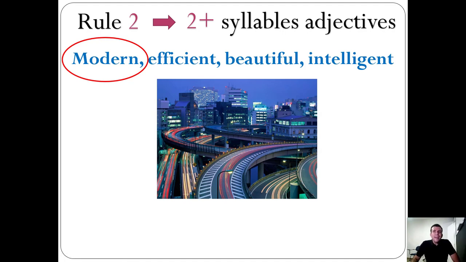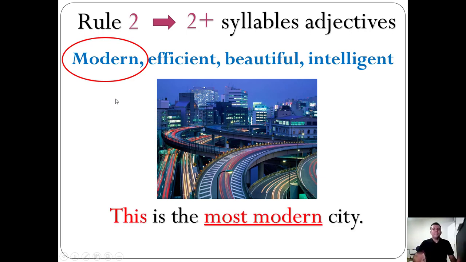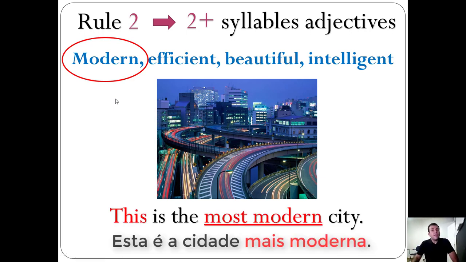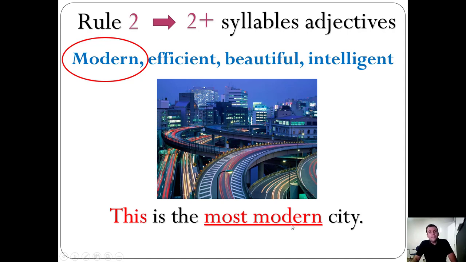But let's consider the adjective modern. We have this modern city over here, very modern, right? We could have a sentence like that. This is the most modern city. Repeat, please. This is the most modern city. Here again, we have a 2 syllable adjective, modern, and we should use the most. So the most modern, the most efficient, the most beautiful, the most intelligent.